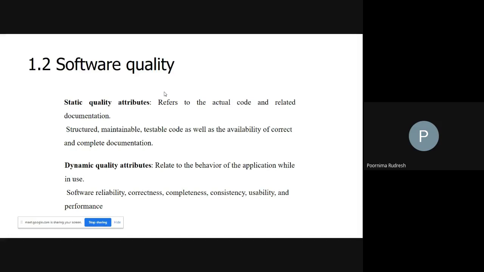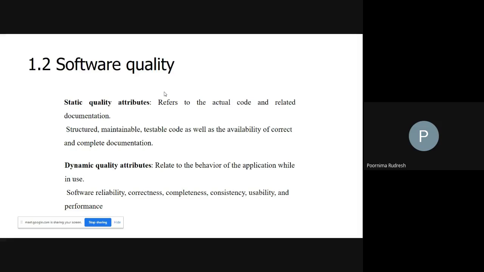And the second definition for software reliability is the probability of failure-free operation of software in its intended environment. Okay, it is the intended environment. Understood? So, the probability of failure-free operation of a software in its intended environment.